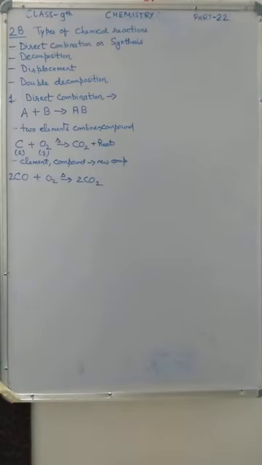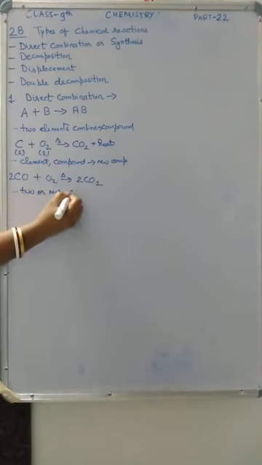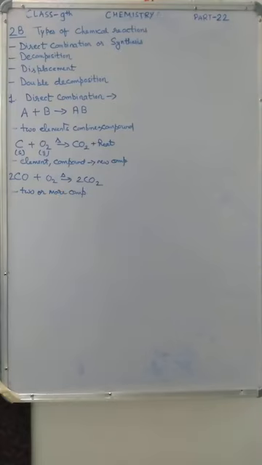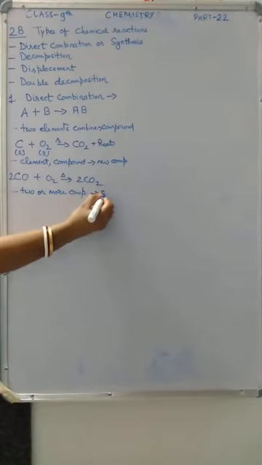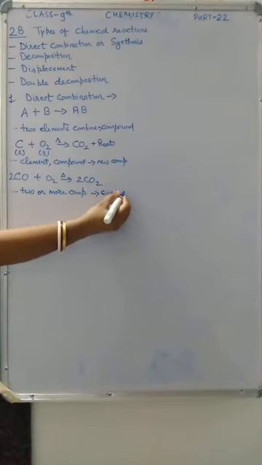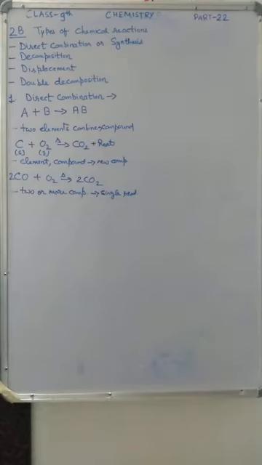Now third one, two or more compounds combine to form a single product. In the first condition, two elements were combining together.